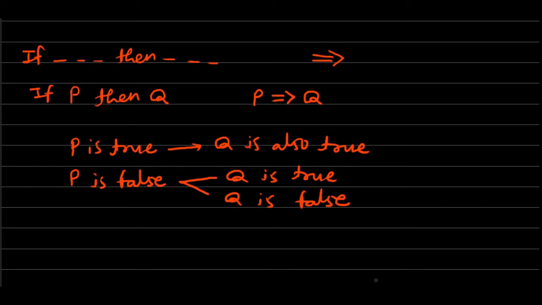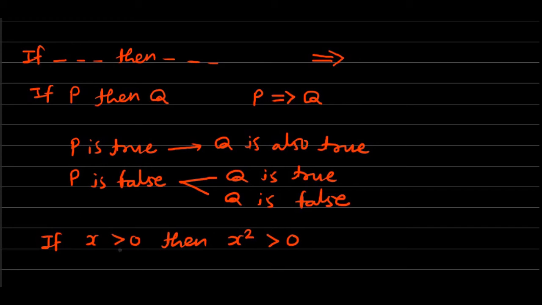Here is one example of this implies. If x is greater than 0, then x square is greater than 0. This is one example of if-then.